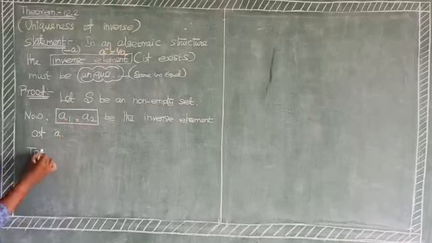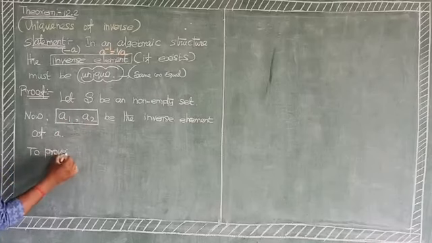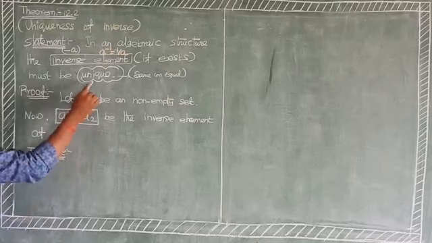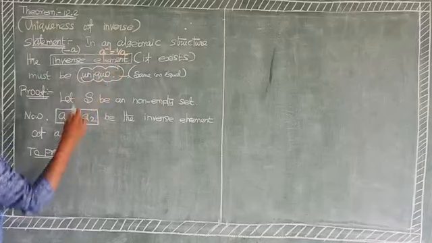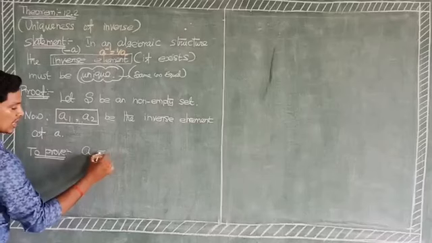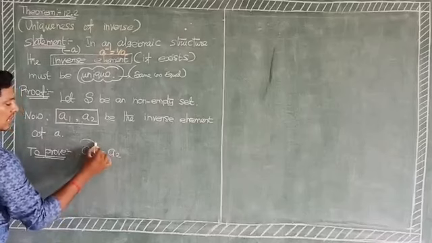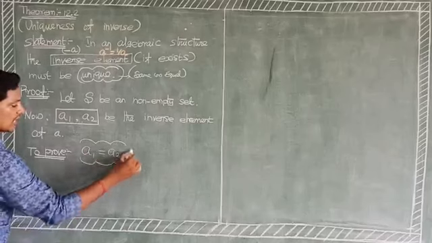To prove unique means the inverse, if it exists, must be unique. It means to prove A1 equal to A2.